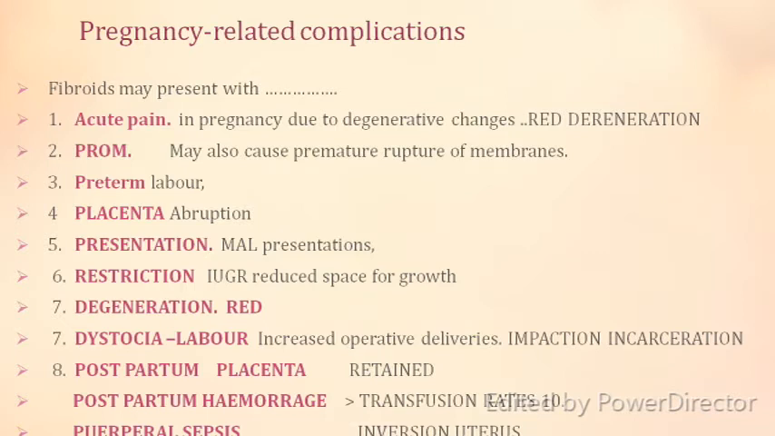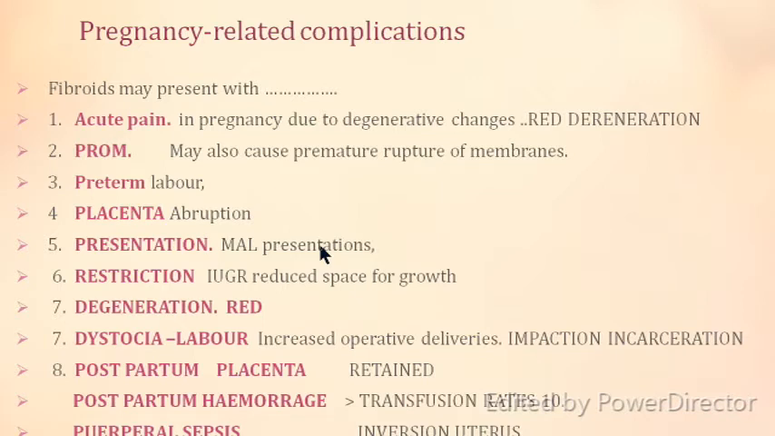Once the patient becomes pregnant, there are pregnancy-related complications with the fibroids as well. So there can be an acute pain in pregnancy due to degenerative changes, that is basically the red degeneration of the fibroid. Premature rupture of membranes may occur along with the fibroids. And preterm labor may be associated with a patient with leiomyoma. There may be antepartum hemorrhage because of placental abruption. There can be malpresentations because of that.